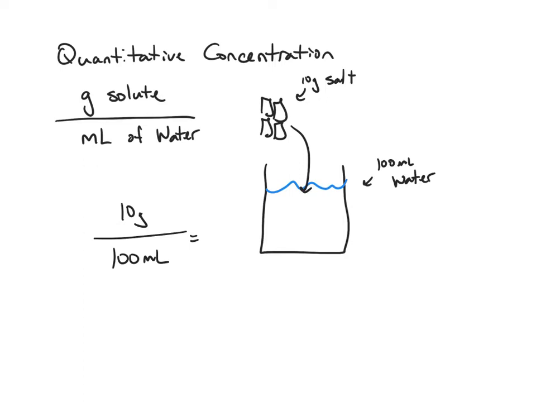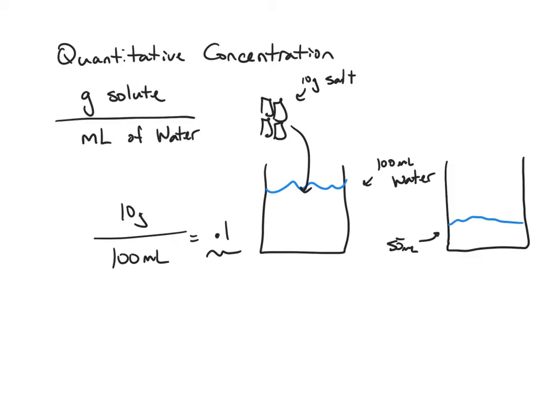Usually though, we express this in a number that's as small as possible. So I literally take these two numbers and I divide them. When I take 10 grams divided by 100 milliliters, the number I get is 0.1, and that's the concentration of this salt solution, where I took 10 grams and divided it into 100 milliliters of water. 10 divided by 100 is 0.1.